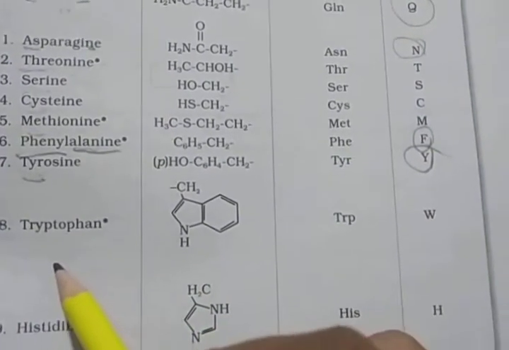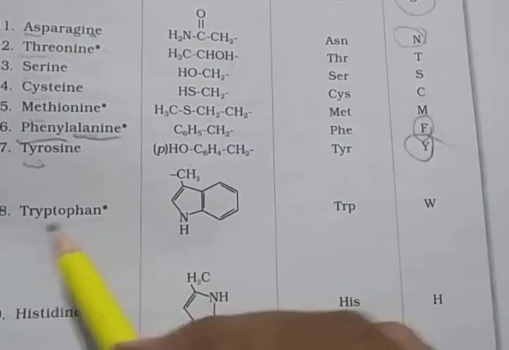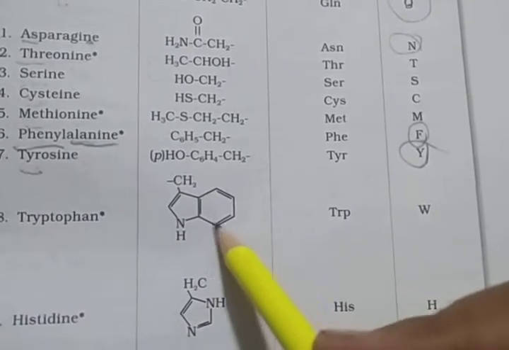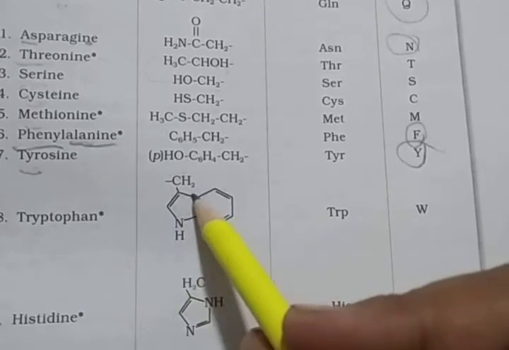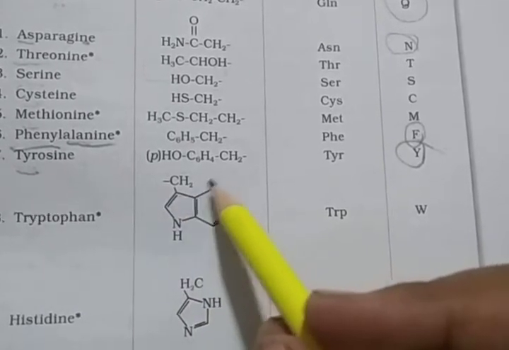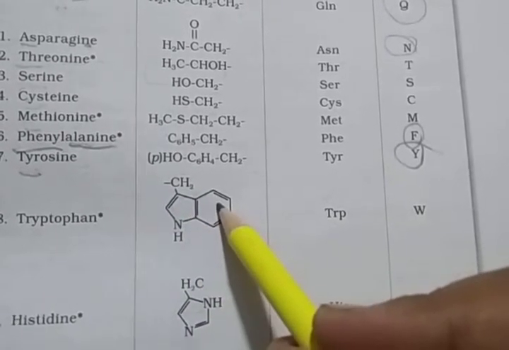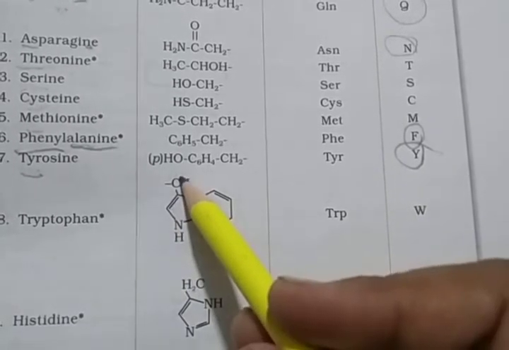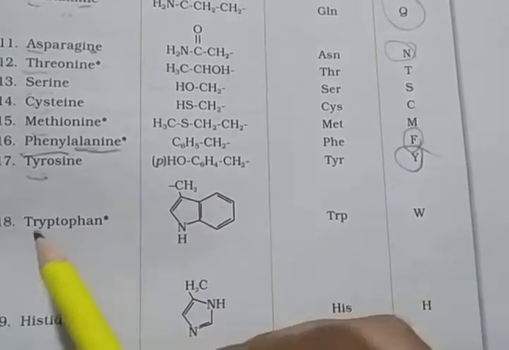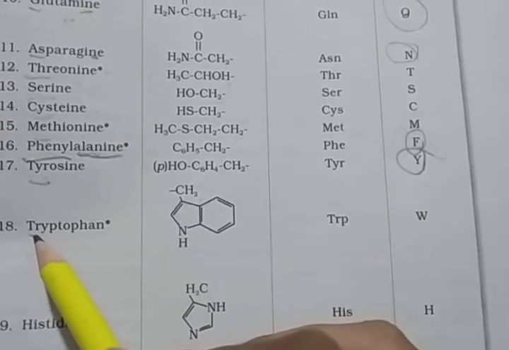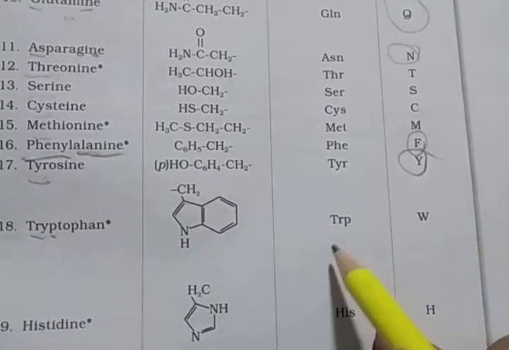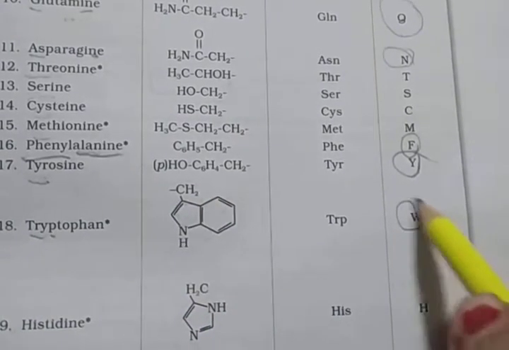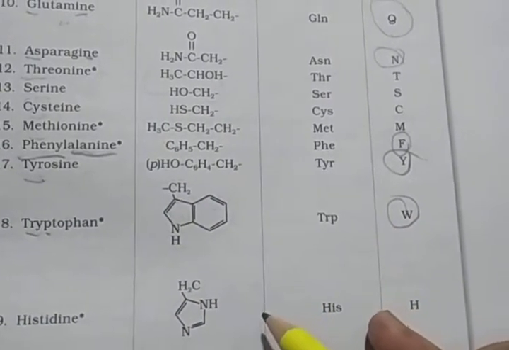Tryptophan means 2 rings, one 6-member ring and one 5-member ring, 1, 2, 3, 4, 5. Both are attached, and then in this 5-member ring, one side NH and one side CH2 attached. So this is the tryptophan, TRP is its 3-letter symbol, and its code is capital W.